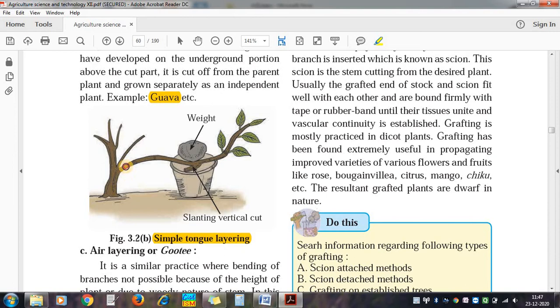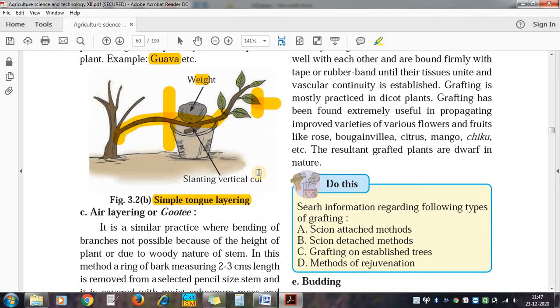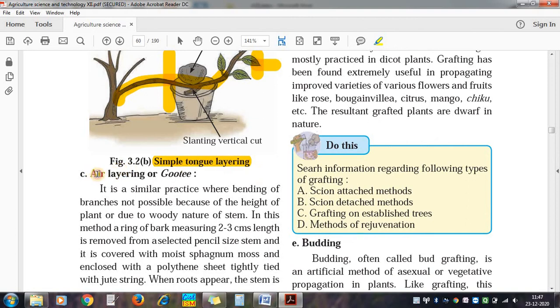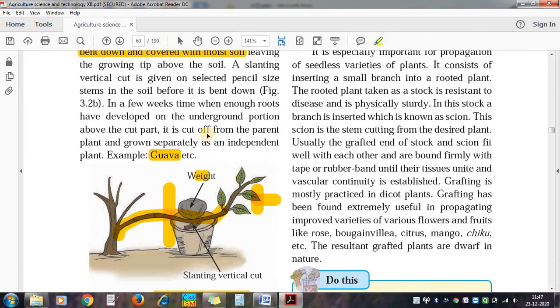So here this plant is bent down, and here one cut is given, and a weight is kept, and from here root formation takes place, and this portion is cut, and this portion can be used for planting at another place. Air layering. So this was the simple layering.